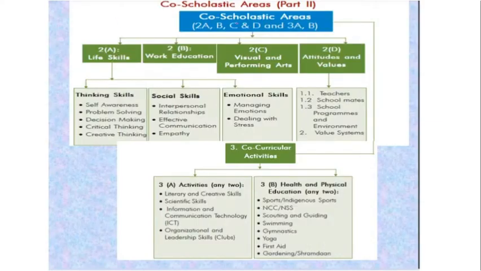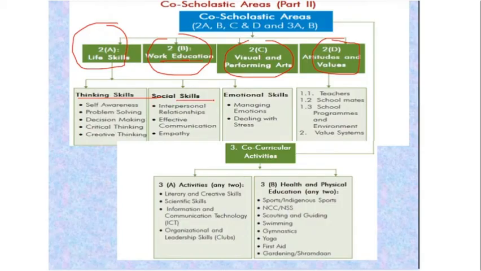When we talk about co-scholastic areas, that is part 2A, 2B, 2C and 2D. Part 2A indicates life skills, that is your thinking skills in the form of self-awareness, problem solving, decision making, critical thinking, creative thinking. Part 2B talks about work education.